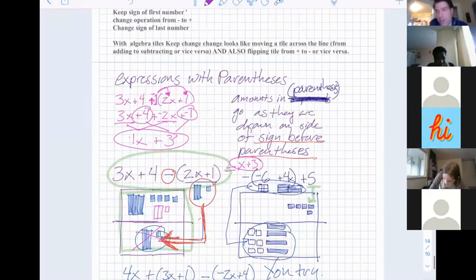The last thing I want to talk about is expressions with parentheses. Now, this is something that a lot of people got wrong that understood everything else. So I want to make sure that you're following along with this.